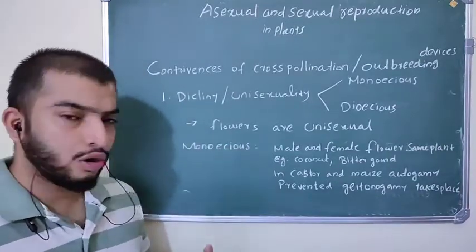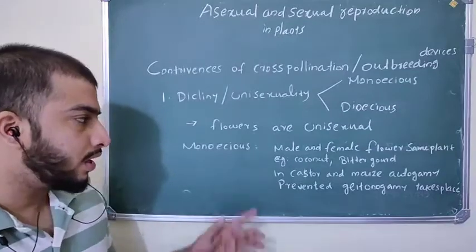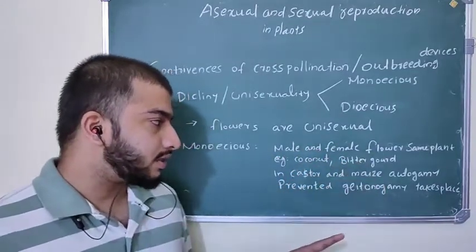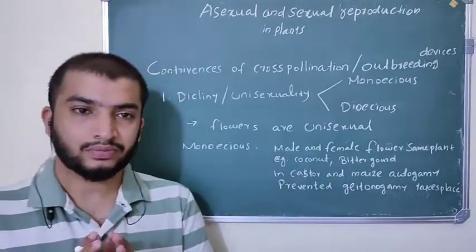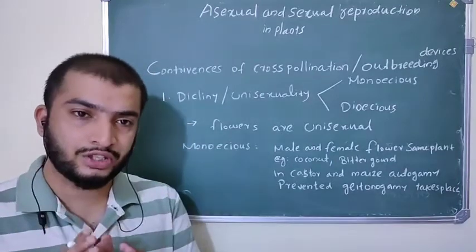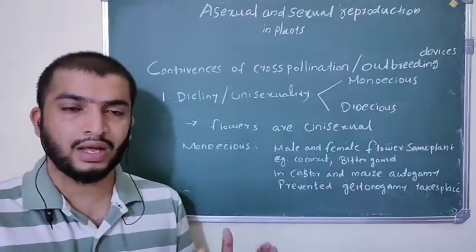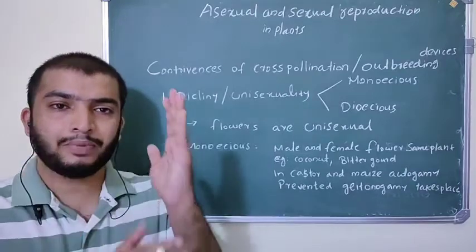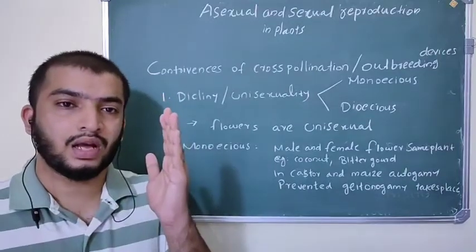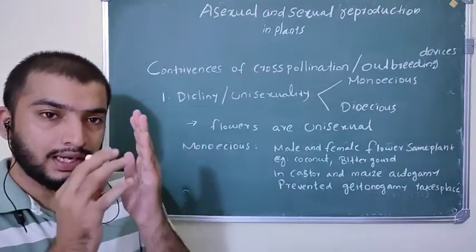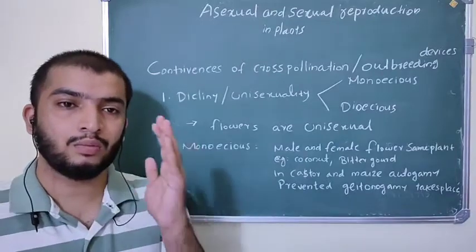Then what does monoecious mean? Monoecious means male and female flowers are present on the same plant. These unisexual flowers, male and female, may be present on the same plant, and that type of arrangement is called monoecious.